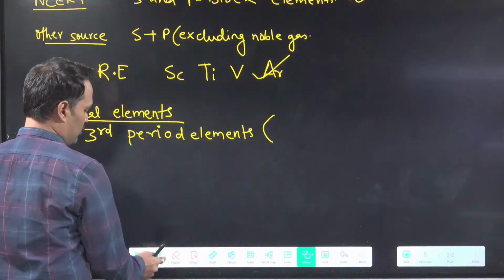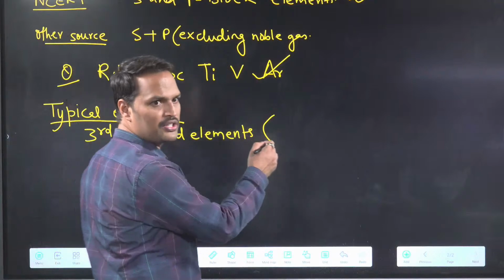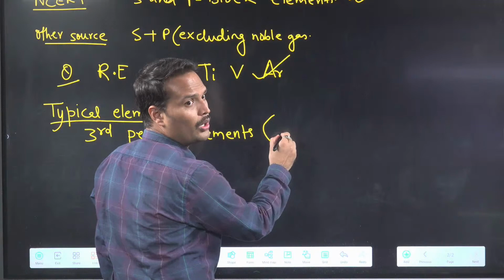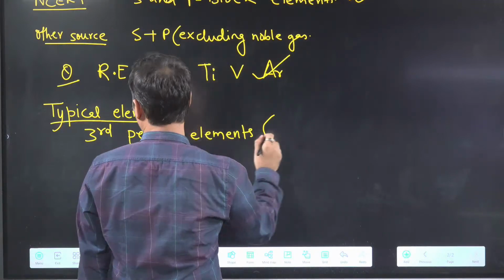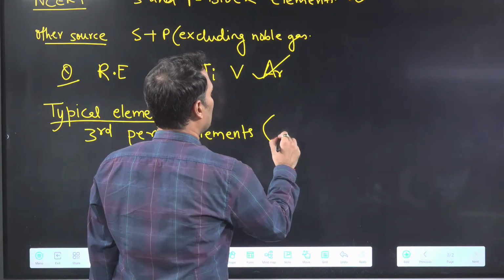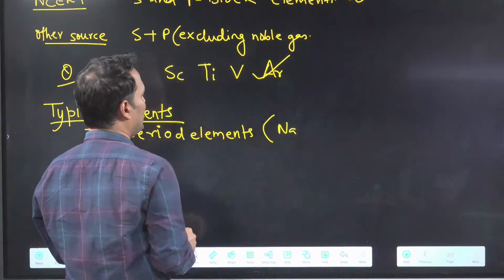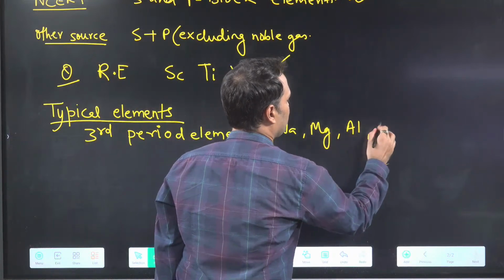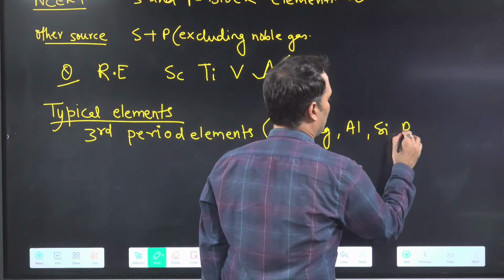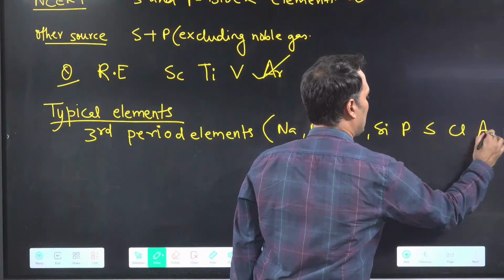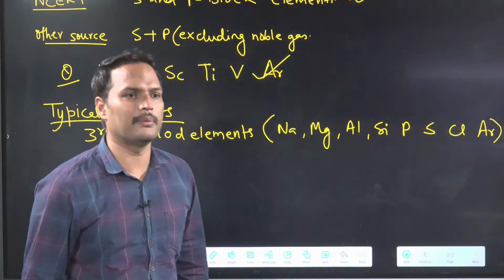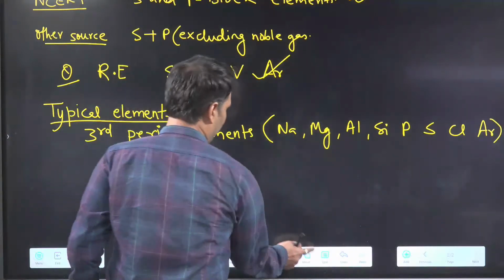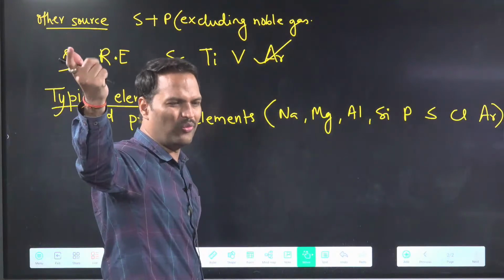So third period elements. What will we say are the third period elements? Jaldi batao. We'll start from sodium. Typical elements we are talking about. So sodium, magnesium, aluminium, silicon, phosphorus, sulfur, chlorine, argon. So these are your typical elements. Clear with this point? And so on. Who will write so many elements?